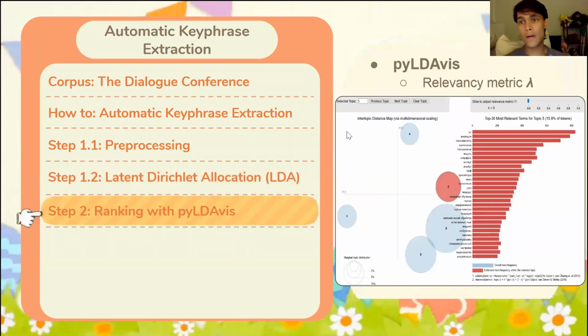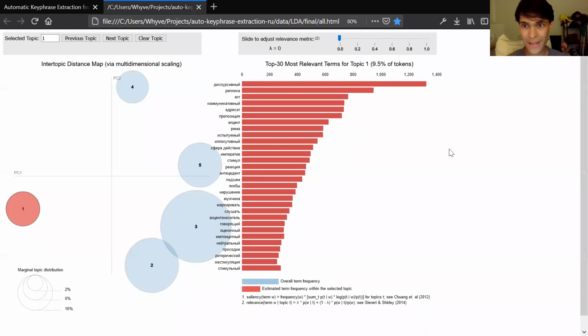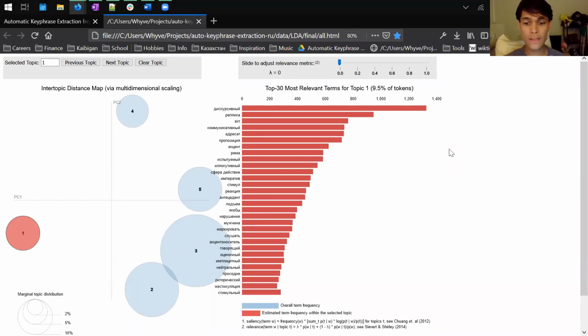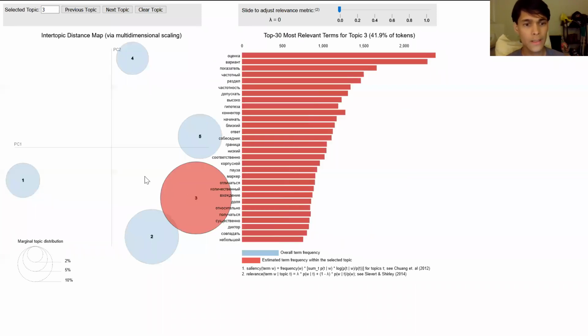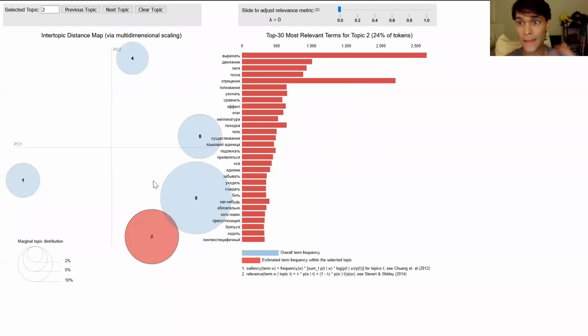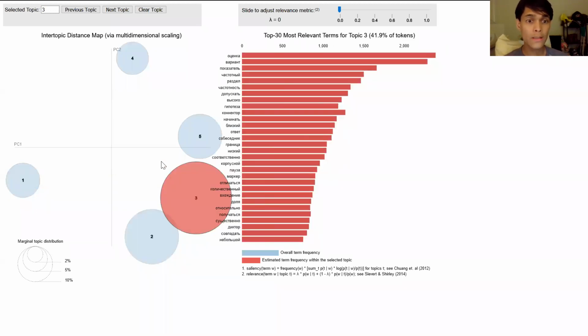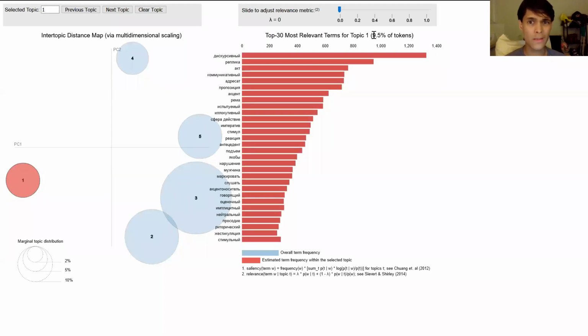Next, after we train our LDA model, we can take it one step further by using PyLDAvis. So I'll switch tabs. This is an interactive visualization technique, typically not used for key phrase extraction, but in this research, we're using it for ranking. We have 2 things going on over here. To the left, we have our topics. In this case, we have 5 topics. Topic 1 is relatively different from topic 3, compared to topics 2 and 3, which are very close in semantic space. Also, topic 3 is fairly larger. Over here, we see it's about 42% of the tokens, whereas topic 1 is a lot smaller, about 9%.